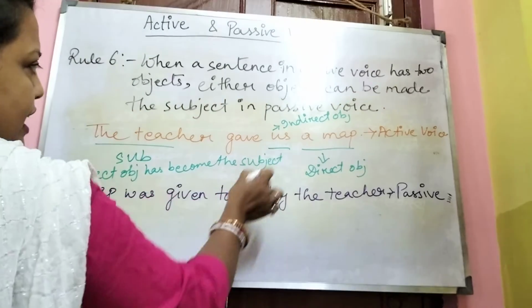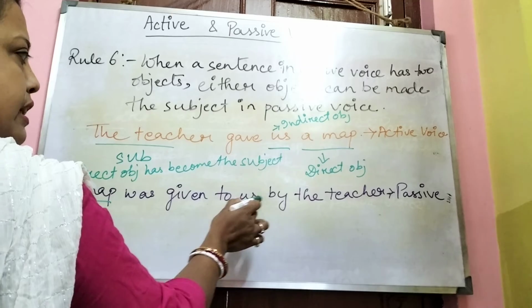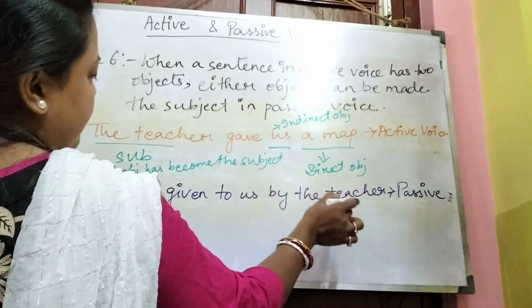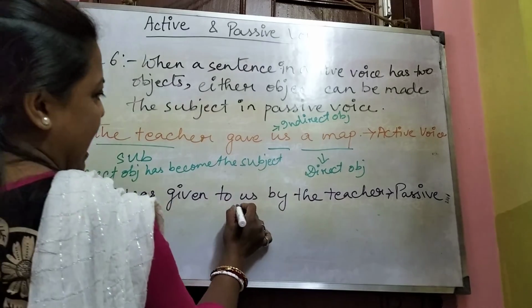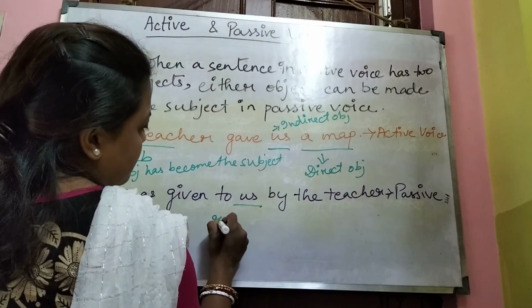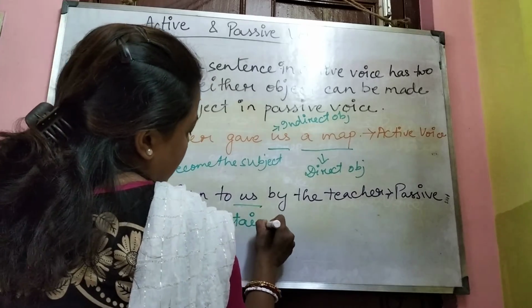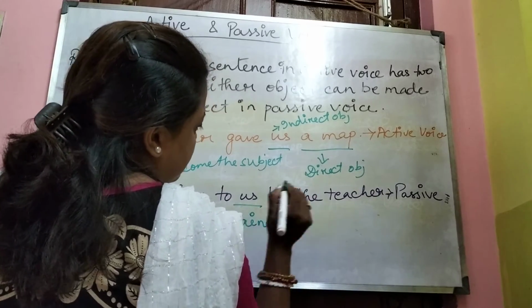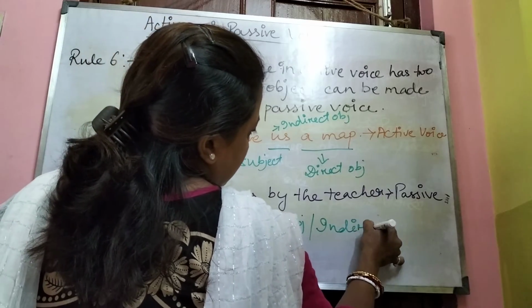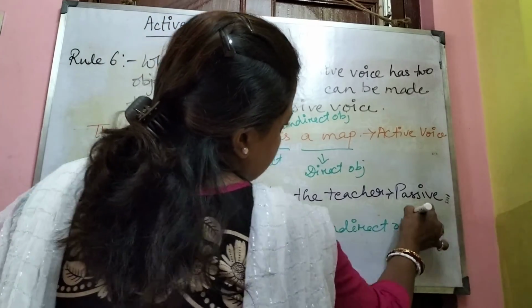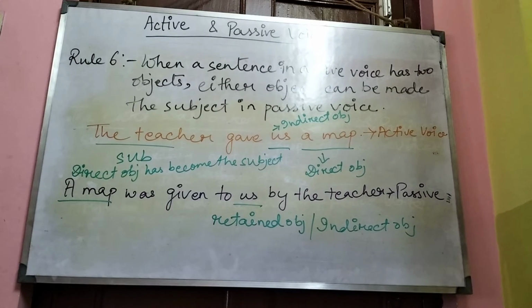After that the indirect object us comes. Then again the preposition by, then the subject the teacher. So here us becomes the retained object or indirect object. Now this is one way.